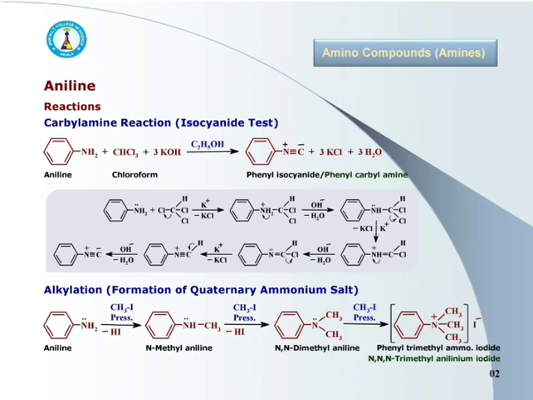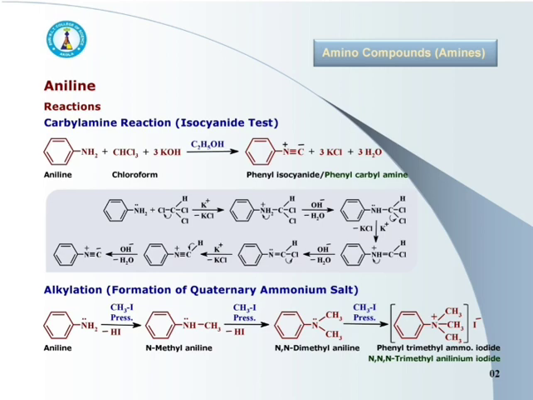See the reaction given here. Aniline reacts with chloroform in presence of alcoholic KOH to produce phenyl isocyanide along with potassium chloride. If we consider the mechanism of this reaction, here step-by-step donation of lone pair of electrons, then loss of KCl and water molecule takes place so as to form the phenyl isocyanide.